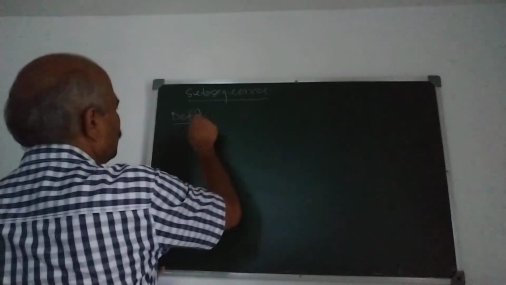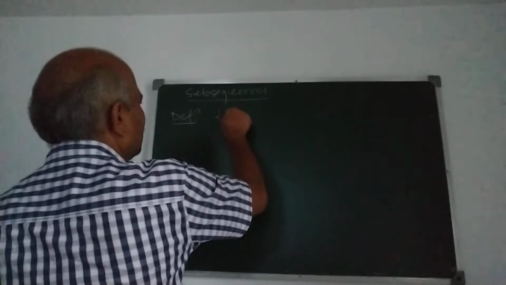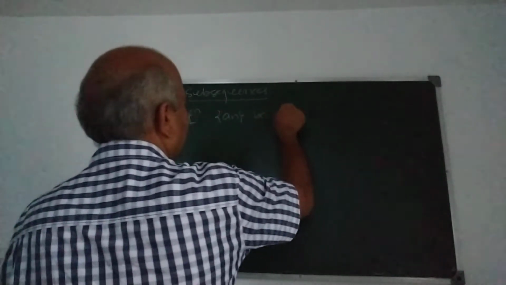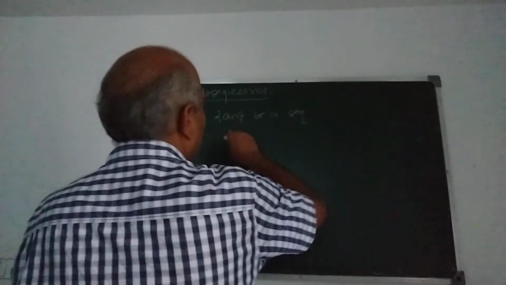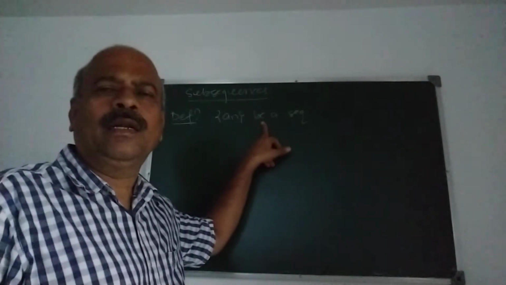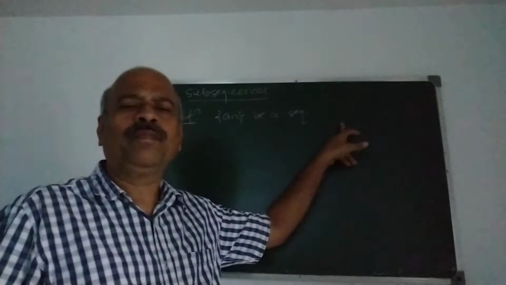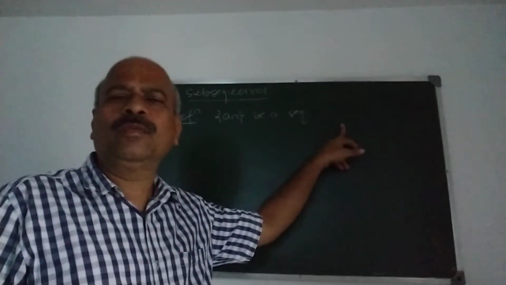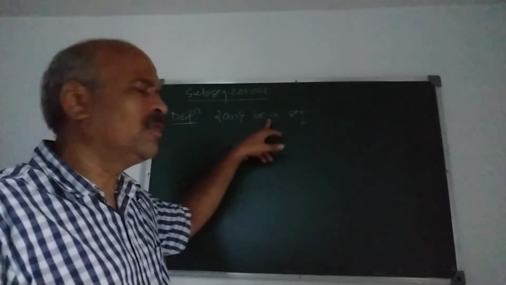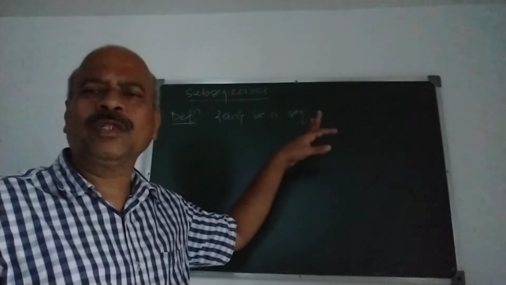See, the definition is like this. Subsequence definition. Let an be a sequence. You know what is a sequence? A sequence may be defined by denoting its nth term or by listing or by writing the range of the function.